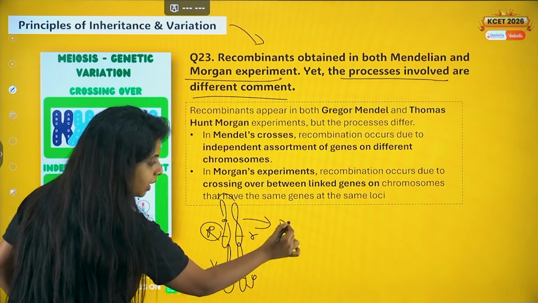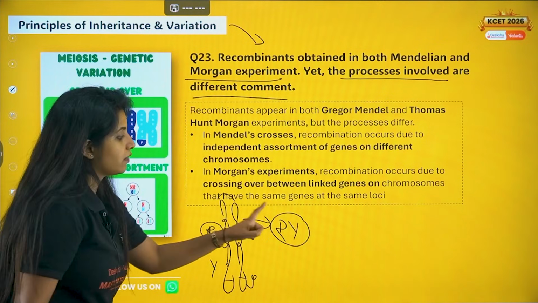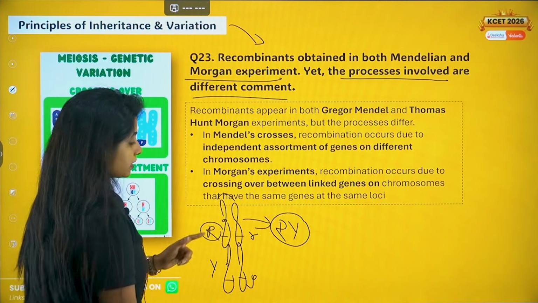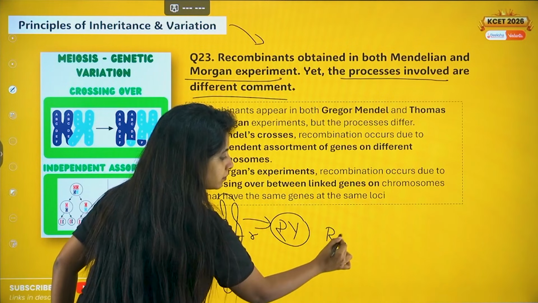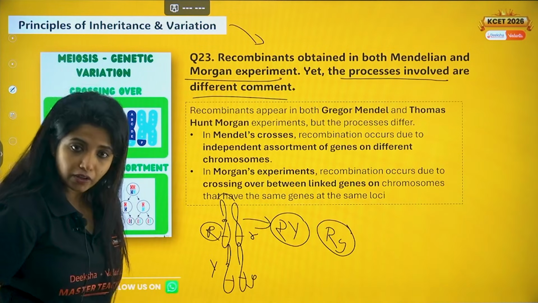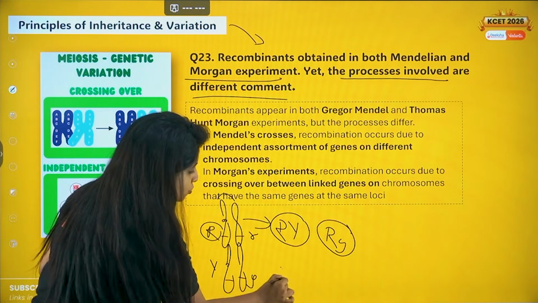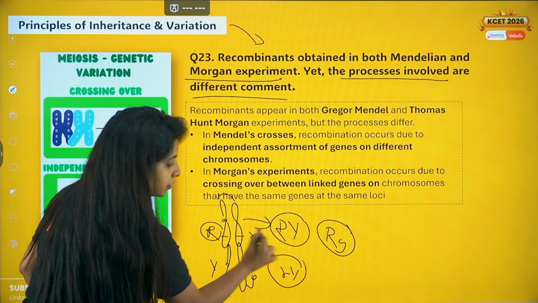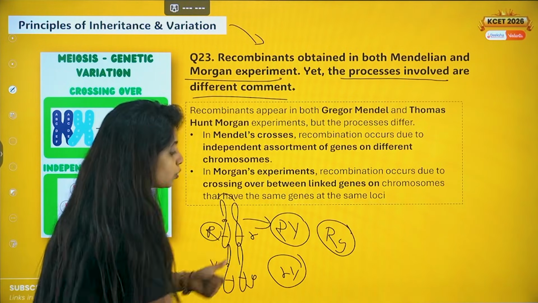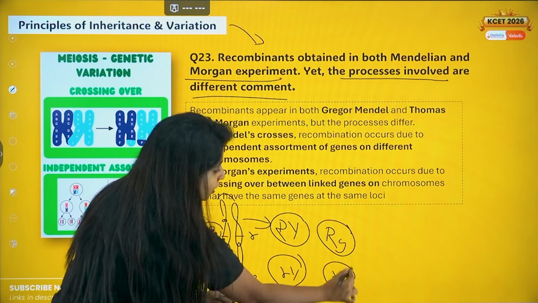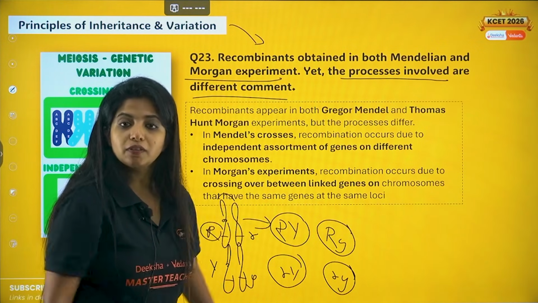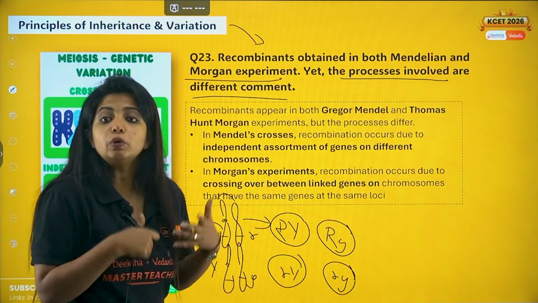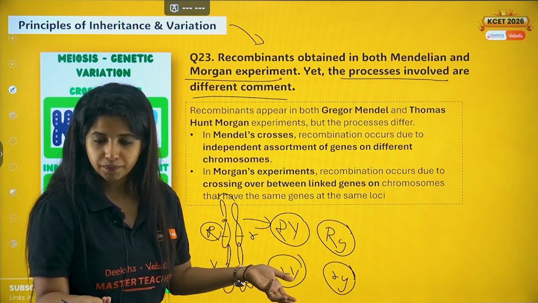From here suppose it's capital Y, then you have got a gamete which is having capital R and capital Y. Next, from here suppose again it's capital R but here it is small y. You got another type of gamete. Now from here you got small r and from here you got capital Y, another type of gamete. From here you got small r and from here you got small y, another type of gametes. Now when these gametes are going to fuse with other gametes from the other parent, what will happen? You will get newer combinations which you didn't find before.